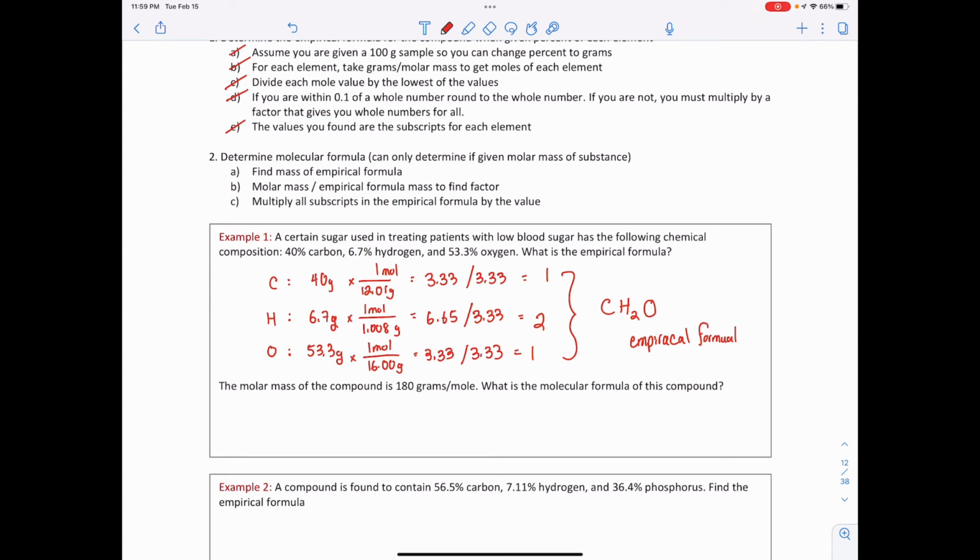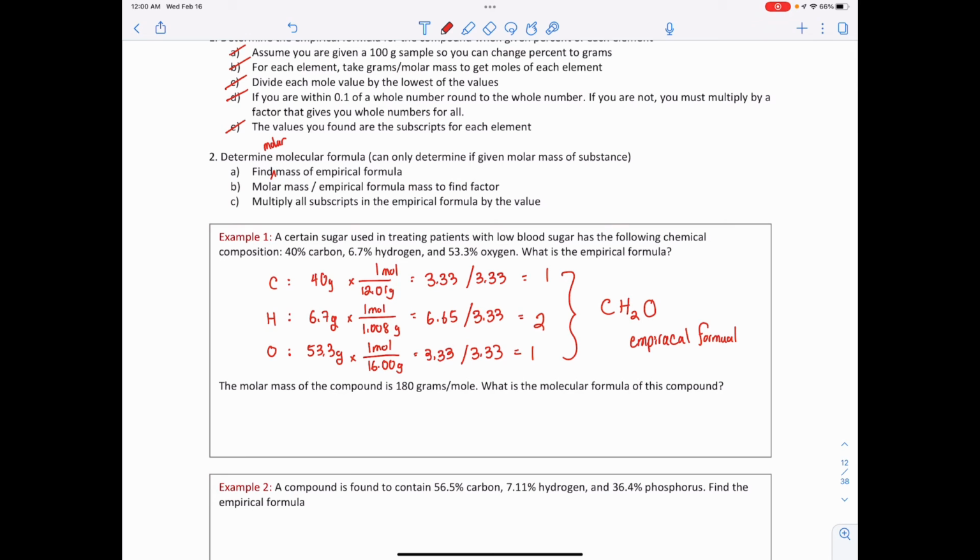Now for us to find the molecular formula, which is step 2, there are a few more rules. First of all, we're going to find the molar mass of the empirical formula. Then in step B, we're going to take the molar mass of the molecule and divide that by the empirical formula mass to find the factor. Then we're going to multiply all subscripts in the empirical formula by that factor.